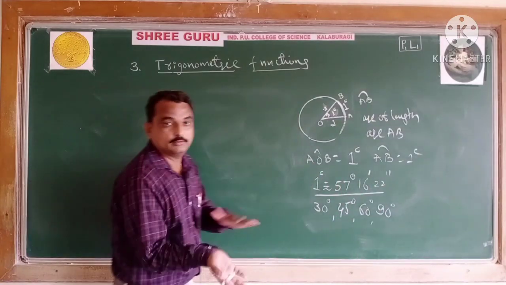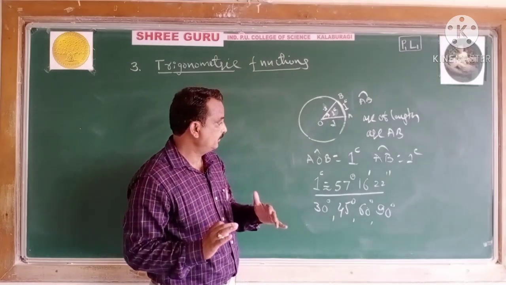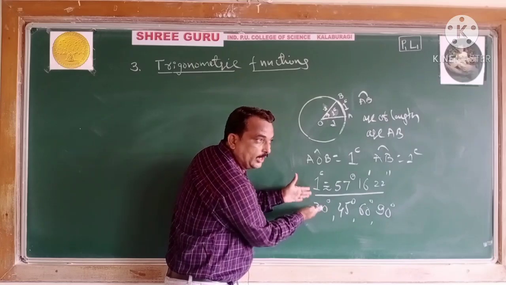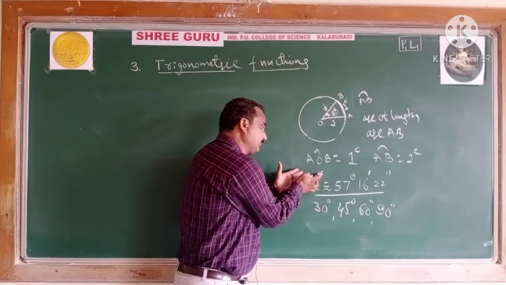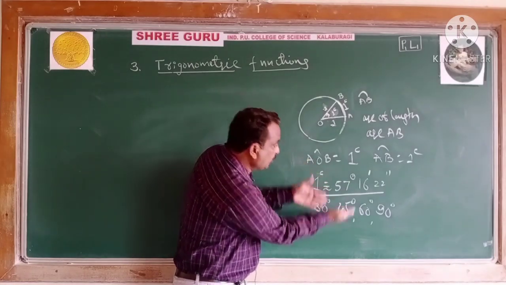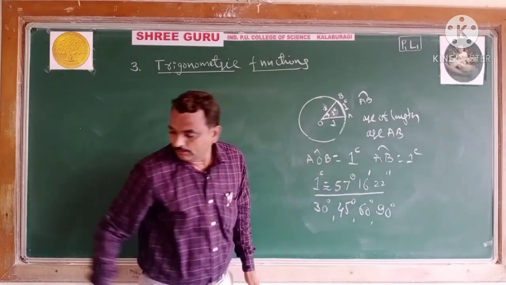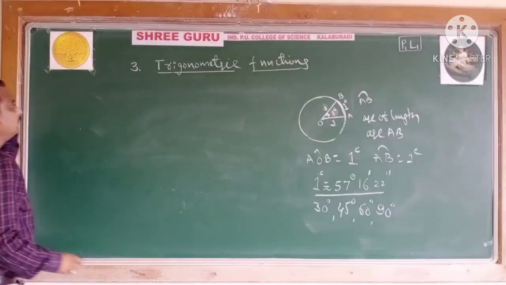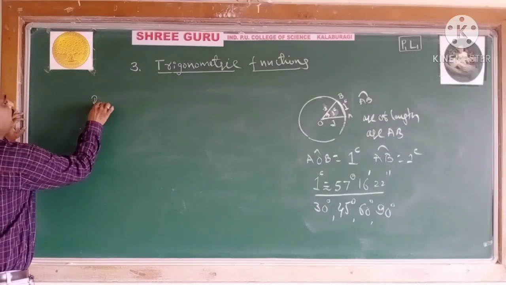Let us convert these angles in terms of degree into radian measure, and radian into degree measure, like that. Now let us see how we will convert.